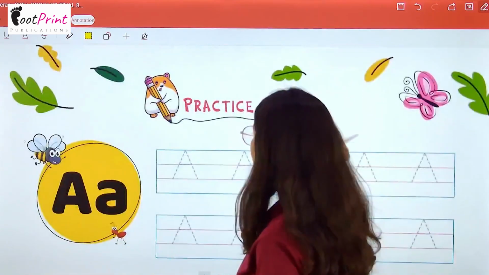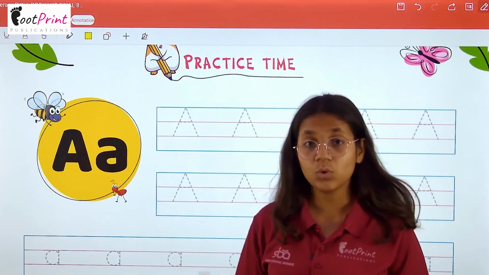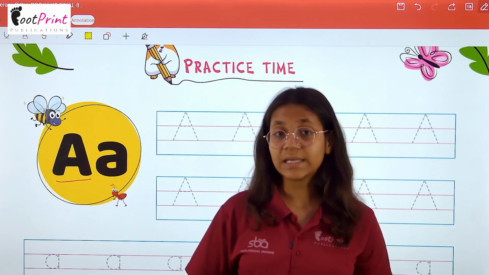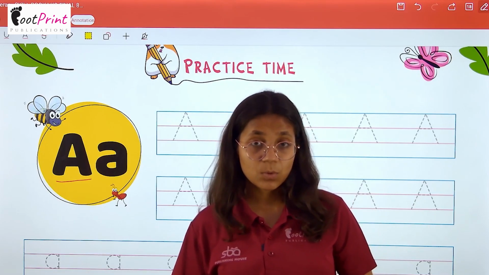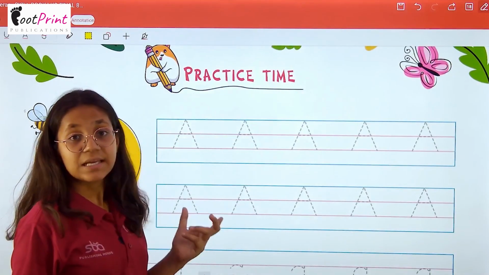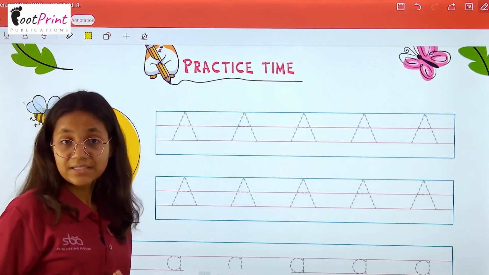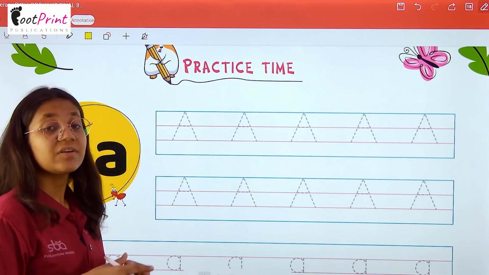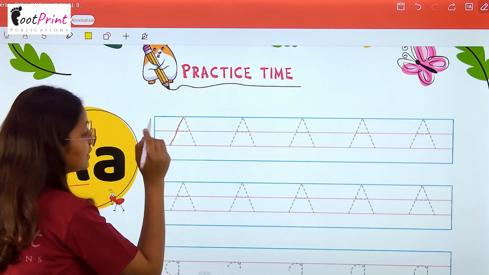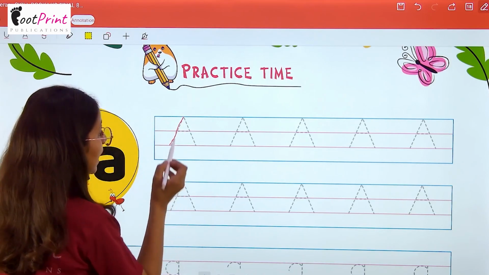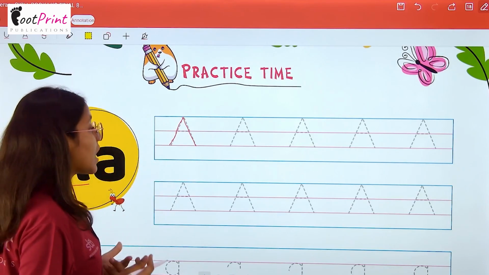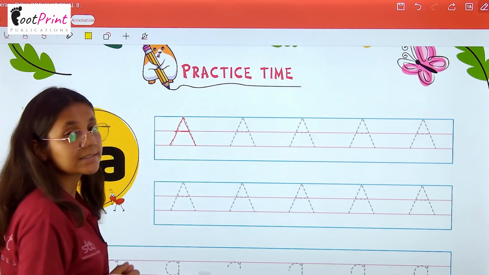Now we have practice time activity. Here we have to do practice of writing the letter A, the capital letter A and the small letter A. So, to write capital letter A, how do we write it? Firstly, we have to place the dots, and we make firstly a slanting line. After that, another slanting line, and in between this, we have to make a sleeping line like this.